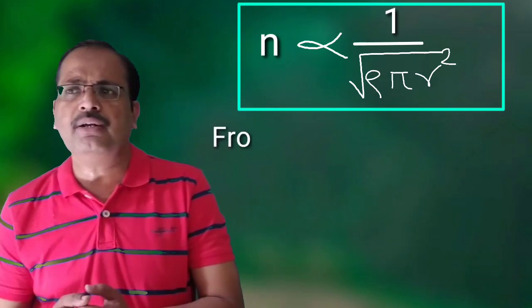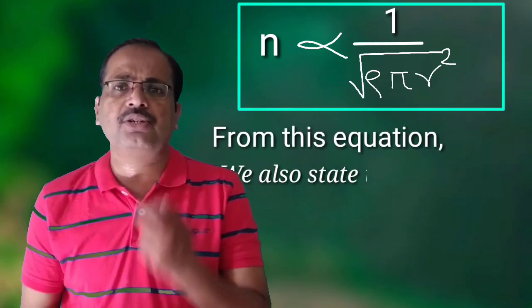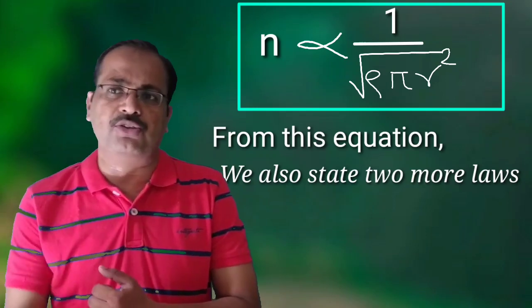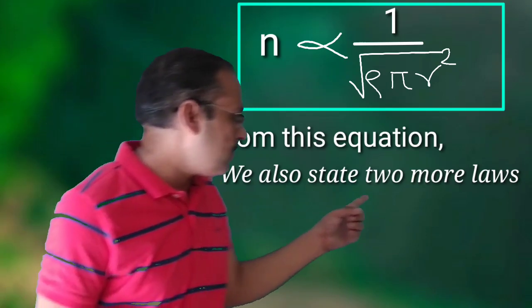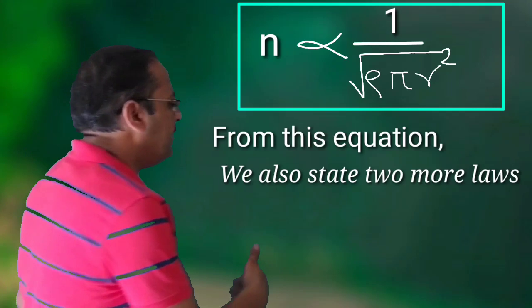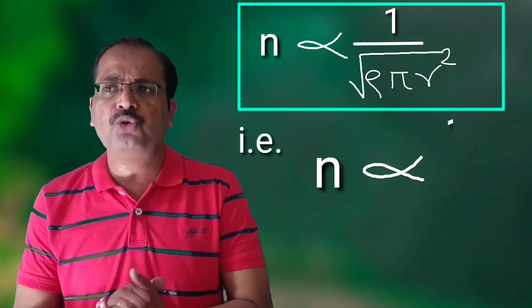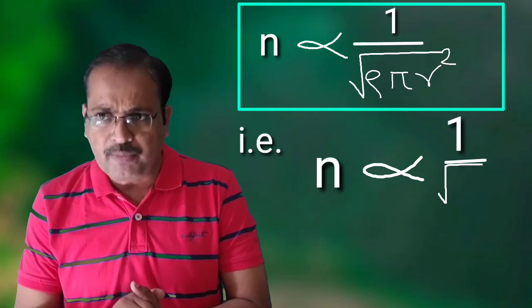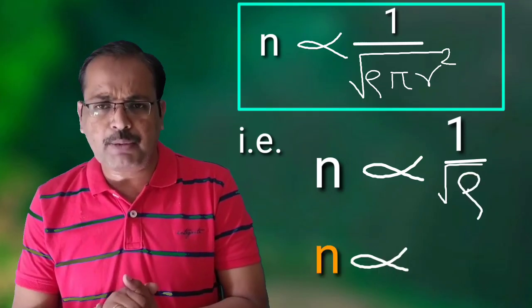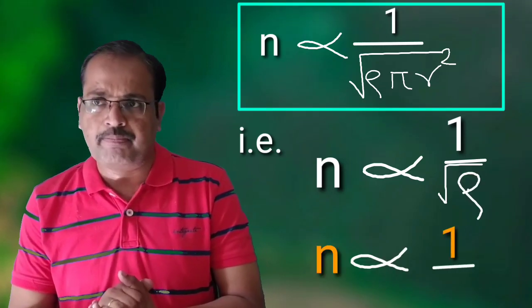And from this equation, we can also state two more laws. That is, n is inversely proportional to square root of rho, and n is inversely proportional to radius.